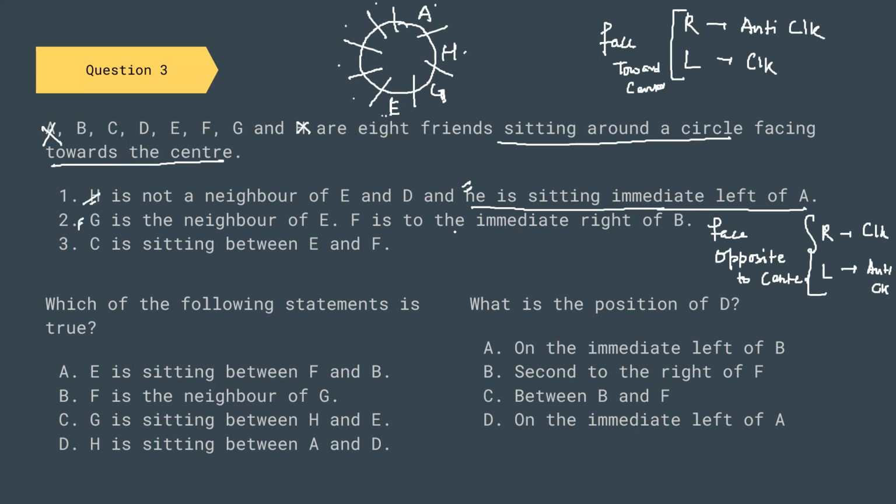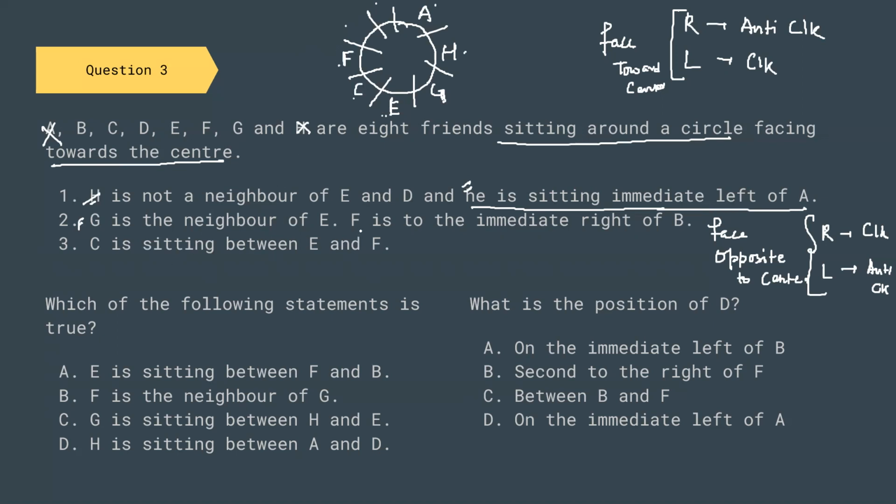Fine. F is immediate right of B. C is sitting between E and F. We know this is F. So C is sitting between E and F, so this will be F and this will be C.